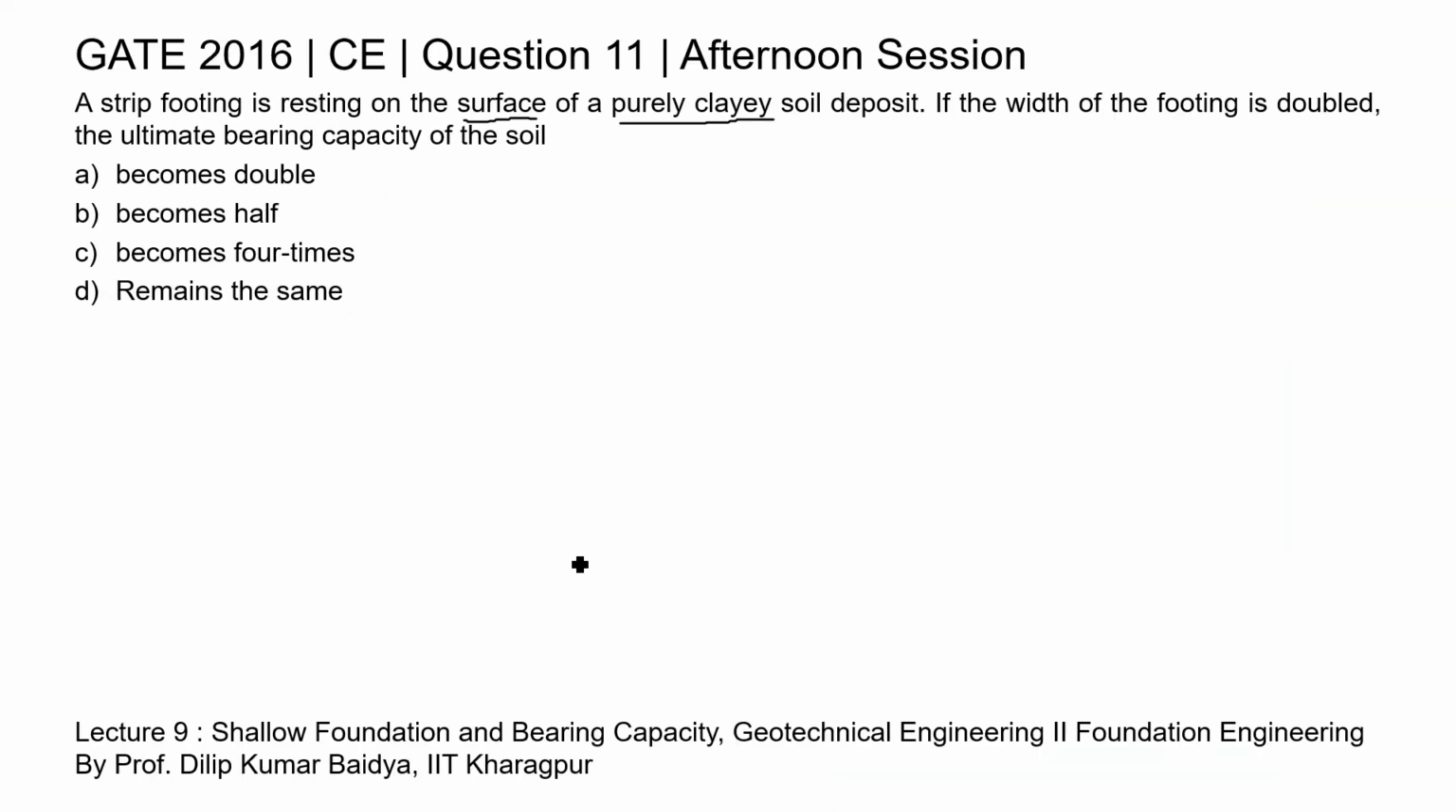Now, coming to this question, it is saying that if width of the footing is doubled, then what will be the ultimate bearing capacity? So, just now we have seen that this ultimate bearing capacity is independent of width. It means if the width of the footing is doubled, then there will be no change in ultimate bearing capacity. It means the ultimate bearing capacity will remain the same. So, here for this question option D is the correct answer. Thank you.